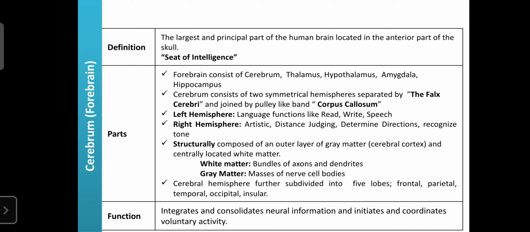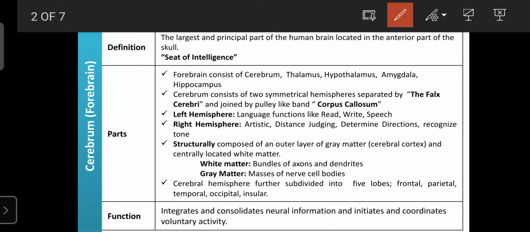They are regulated by the right hemisphere, and certain people can monitor and judge distance, like in the front image, if anyone sees a highway like that. Distance judging is one of the major functions of the right hemisphere. That part is also helpful to determine directions and to recognize the tune. When you hear the tune, you can easily recognize who is calling you, or who is on the phone. The recognition of tone is regulated by the right hemisphere.